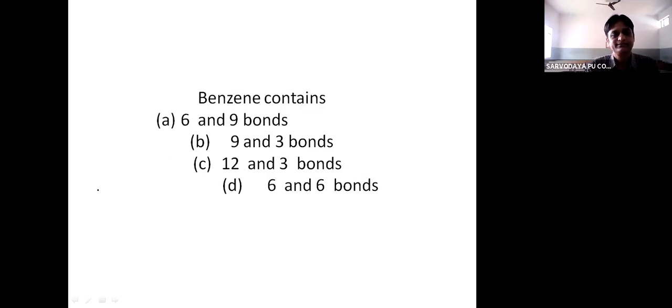Benzene contains, yes. What is the structure of benzene? This is the structure, or I write it like this so that you can easily understand. Alternate single and double bonds will be present. Okay. So it contains total how many sigma and pi bonds? That is the question here.